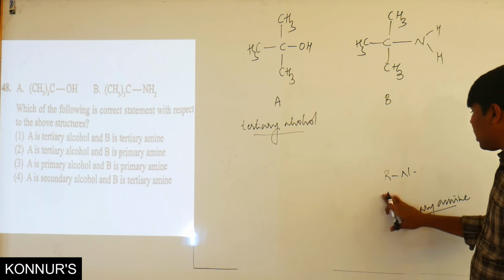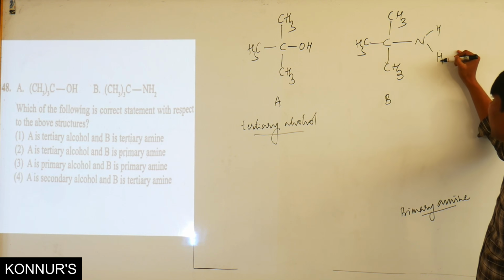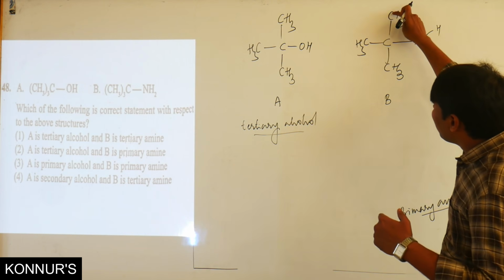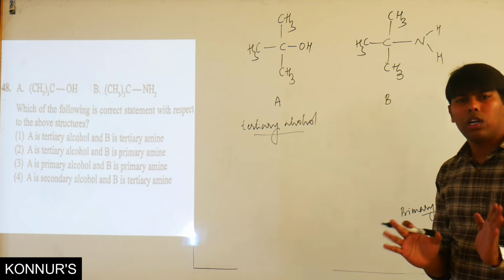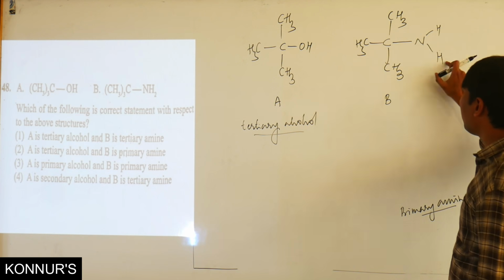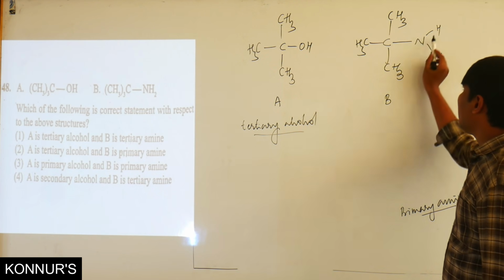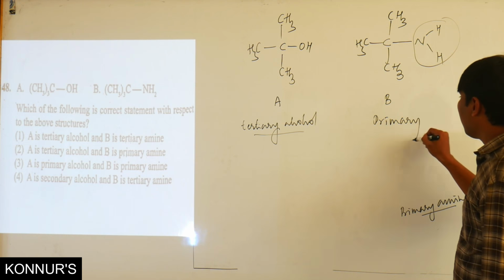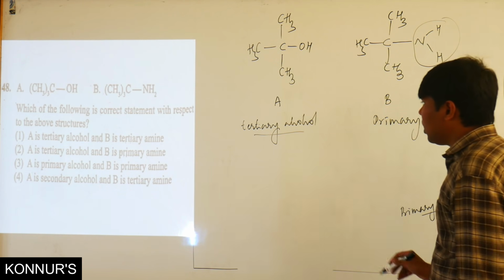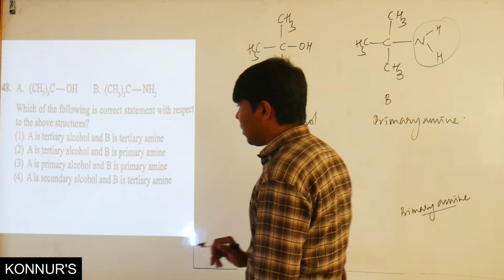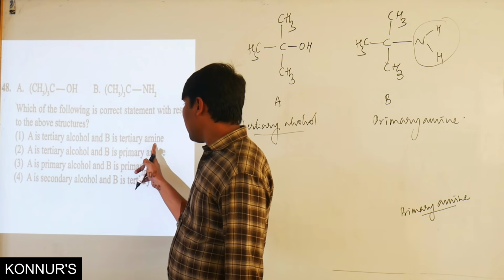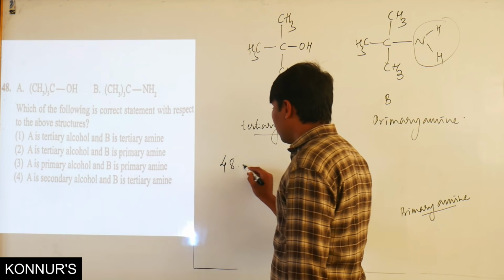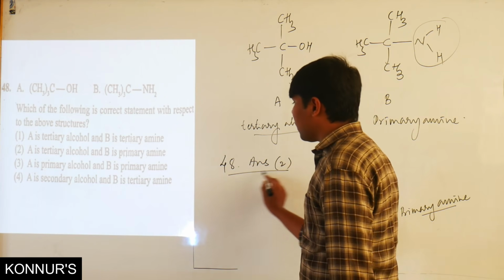So here it is the nitrogen bonded to two hydrogens and one carbon. We don't have any business with the other carbons being many in number. We only have the nitrogen bonded to two hydrogens and one carbon. That is it. The NH2 is the functional group of a primary amine. So A is a tertiary alcohol, B is a primary amine. A is a tertiary alcohol, tertiary amine: this is not the answer. A is a tertiary alcohol, B is a primary amine. So the 48th answer would be the second one.